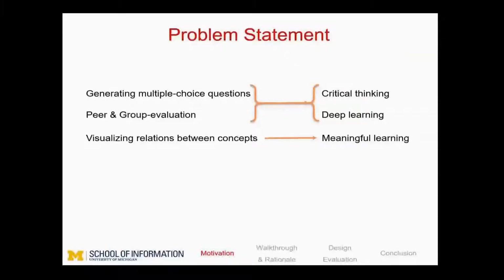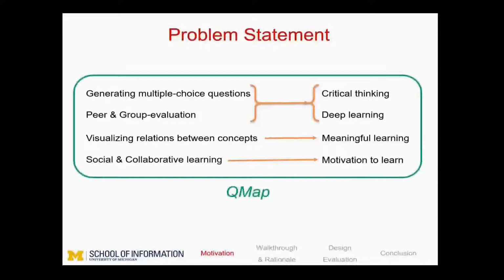We designed and deployed a collaborative learning process through which the students generate multiple choice questions and represent the prerequisite knowledge structure between questions as visual links in a shared map, using a variation of concept map that we call QMap. For this study, we prototyped QMap using a combination of Draw.io and Slack.